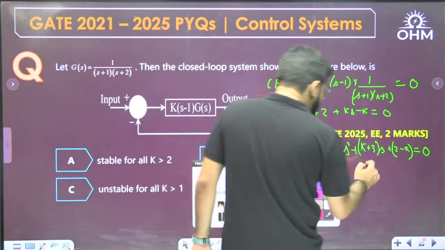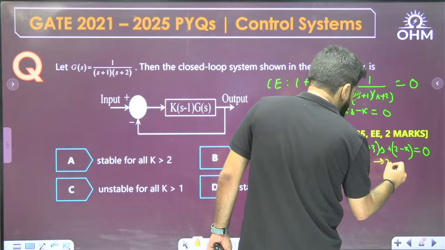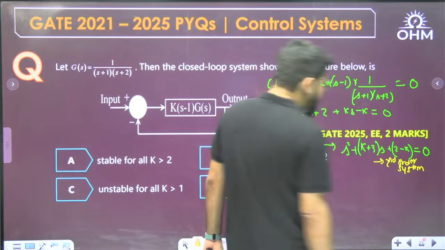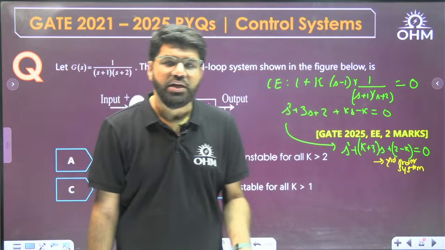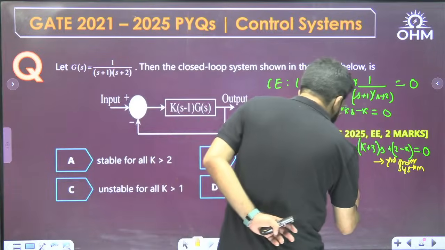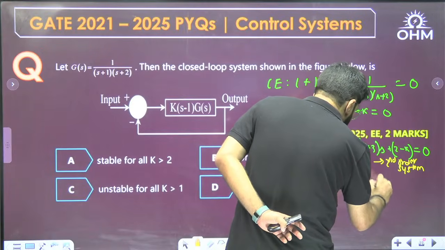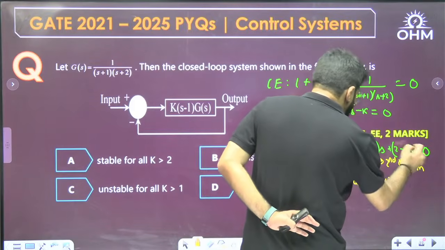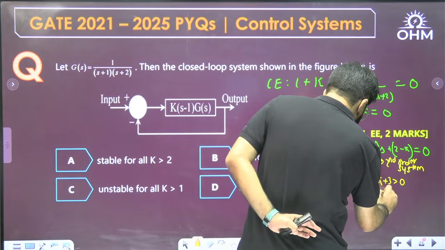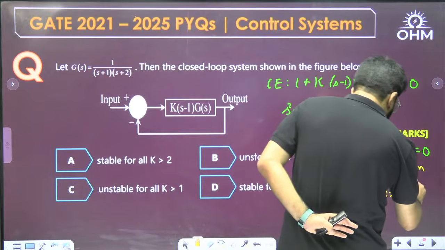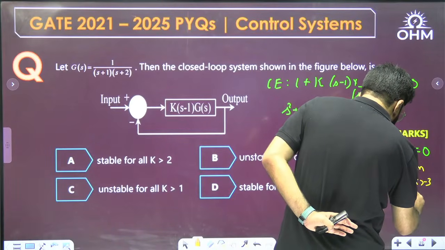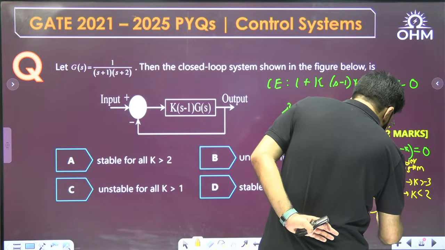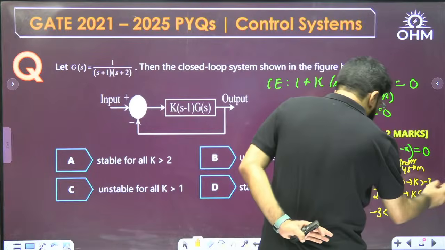Now because it is a second order system, what did I tell you for second order systems? Of course for higher order, Routh-Hurwitz would be required, but for a second order system, if all coefficients have the same sign, the system will be stable. So what you need is k plus 3 should be positive because this is positive, and 2 minus k must be positive. That means k greater than minus 3, and from here you will get k less than 2. So the system is stable for this range, minus 3 less than k less than 2.